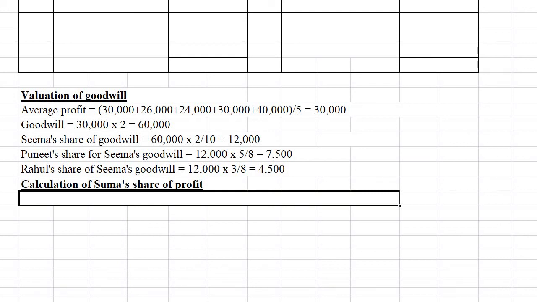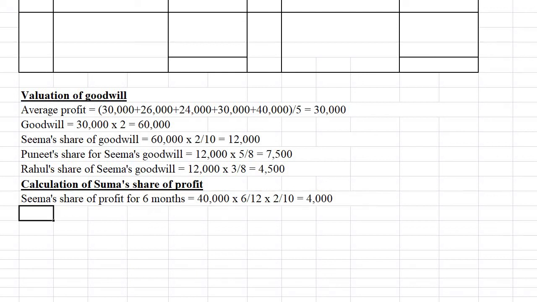So SEMA's share of profit for 6 months we have to calculate. The total profit was 40,000. So 40,000 into 6 by 12 gives the total profit up to the date of death. Then that will be multiplied by her share of profit, that is 2 by 10. Then we will get 4,000. So let us write that SEMA's share of profit for 6 months is equal to 40,000 into 6 by 12 into 2 by 10.